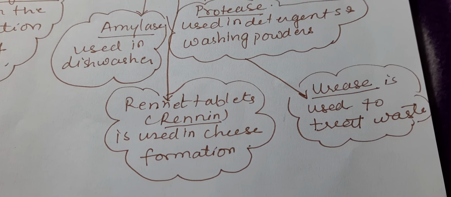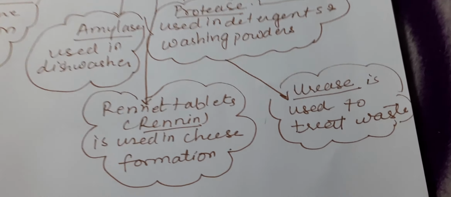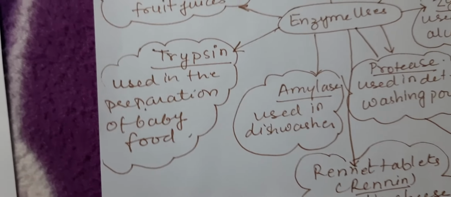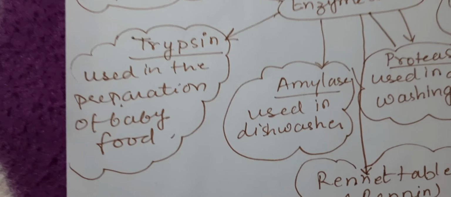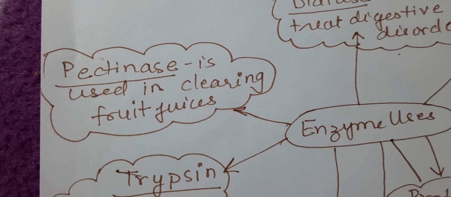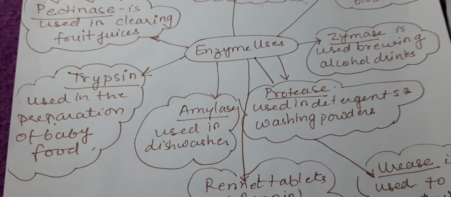Rennet or renin enzyme is used in cheese formation. Urease is used to treat waste. Trypsin is used in the preparation of baby food, and pectinase is used in clearing fruit juices. So these are certain uses of enzymes. So here we complete the enzymes.